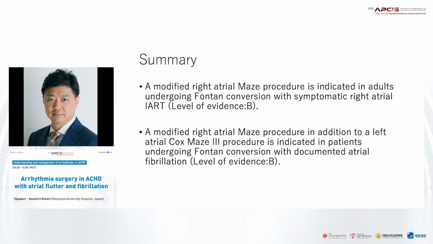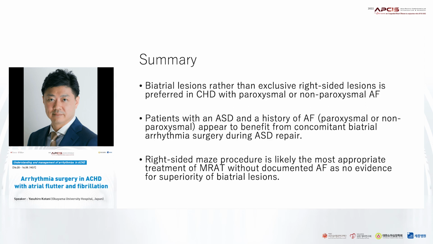In summary, the modified right atrial MACE procedure is indicated in adults undergoing Fontan conversion with symptomatic right atrial intra-atrial re-entrant tachycardia. A modified right atrial MACE procedure in addition to the left atrial Cox-Maze III procedure is indicated in patients undergoing Fontan conversion with documented atrial fibrillation.